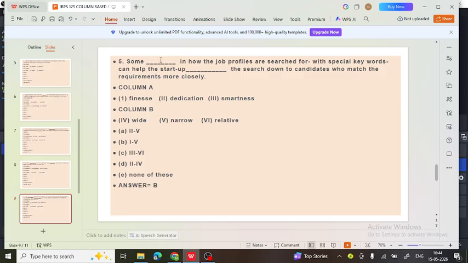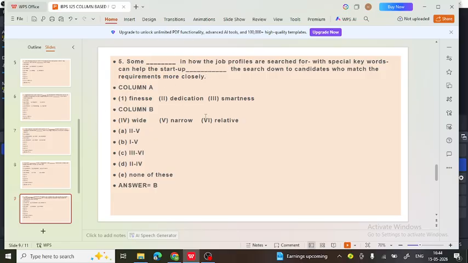So some finesse in how job profiles are searched for with special keywords can help the startup widen the search, narrow the search, or relative the search down. The more appropriate word is narrow the search down to candidates who match the requirements more closely.